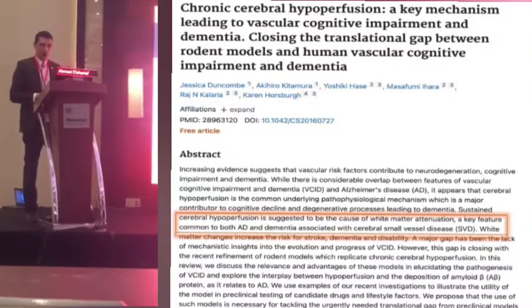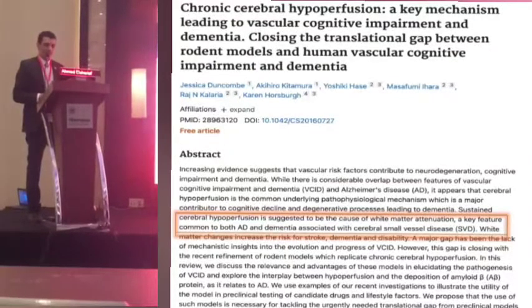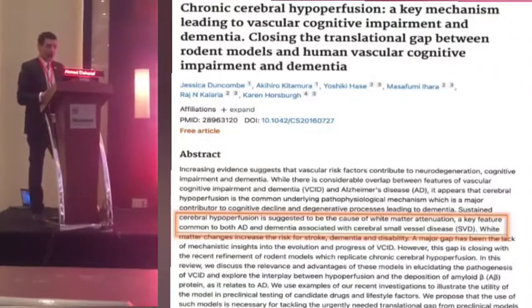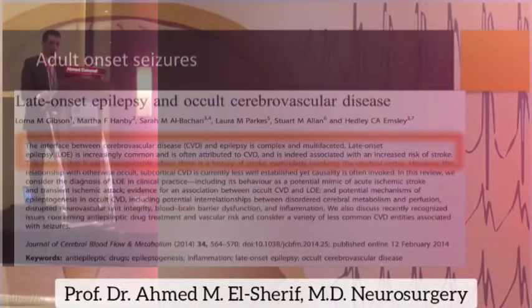In this paper, they found that cerebral hypoperfusion is suggested to be a cause of white matter attenuation. The dogma of age-related changes may hide correctable causes of hypoperfusion. In adult onset seizures, late onset epilepsy and occult cerebrovascular disease show similar results.